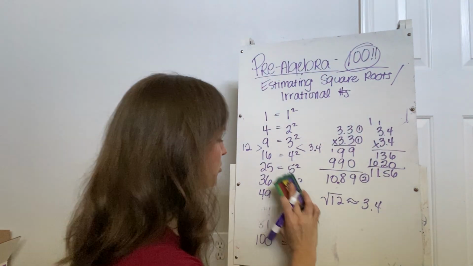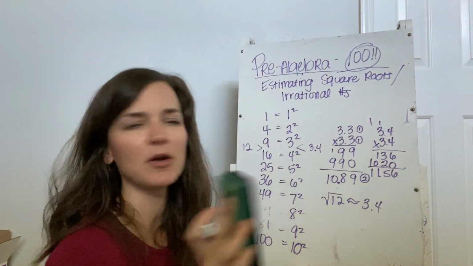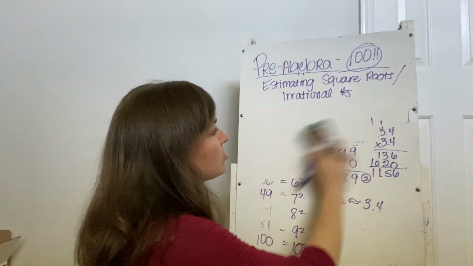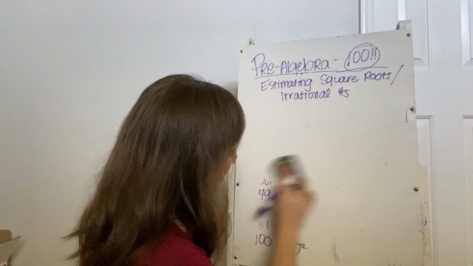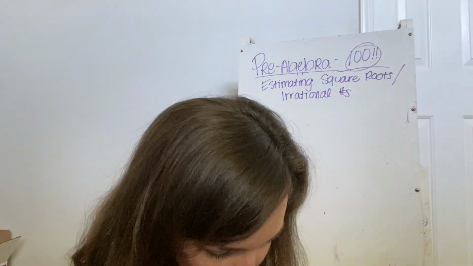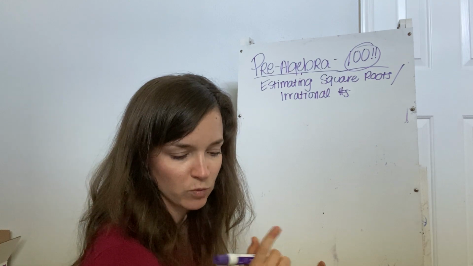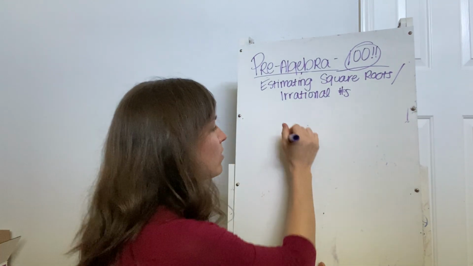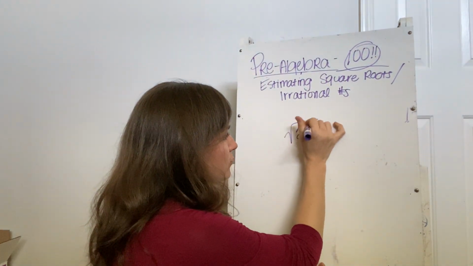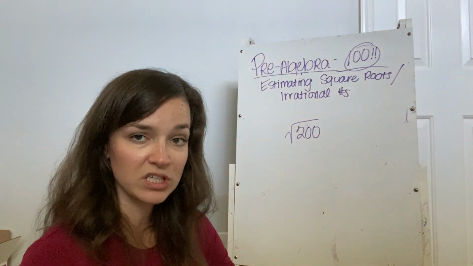But let's do another example first. Oh, I didn't want to erase that. Yes, I did. I'm going to erase it. Okay, so we'll just erase the whole thing. So let's look at, we want to find between which two consecutive whole numbers is the square root of 200. So the square root of 200 is between which two consecutive whole numbers?